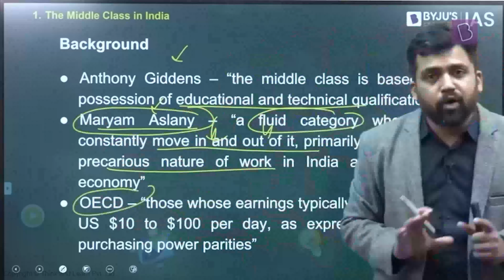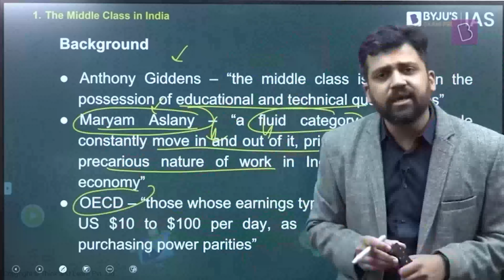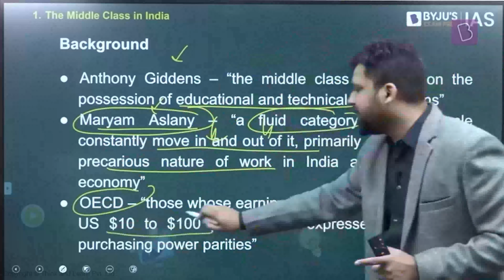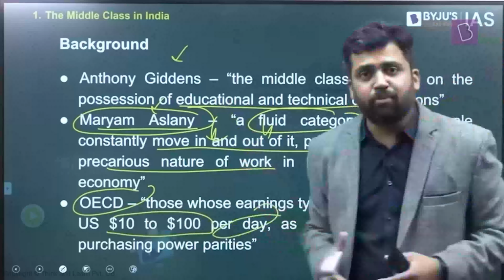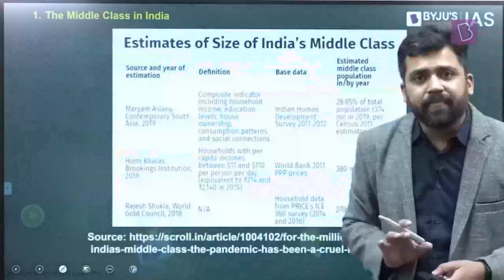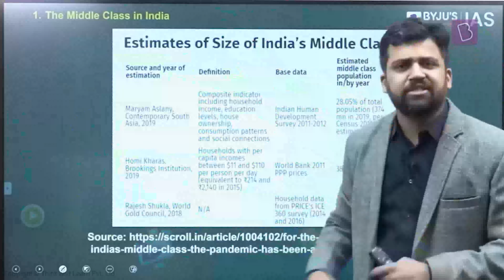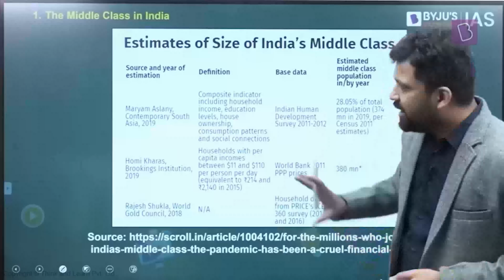The Organization of Economic Cooperation and Development, OECD, which constitutes the developed economies, now they also have some classification of middle classes. They're saying that those who are earning between $10 to $100 per day, adjusted for purchasing power parity, are in the middle classes. This is what OECD says. So there are different interpretations. And in case of India, there have been different kinds of estimates to understand who are the middle classes. Again, not necessarily they're all government estimates. Different researchers, economists, sociologists, anthropologists, they have tried to estimate it. Right? So this is an example of it.